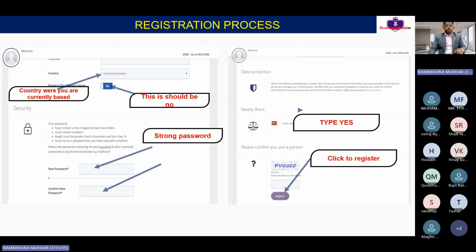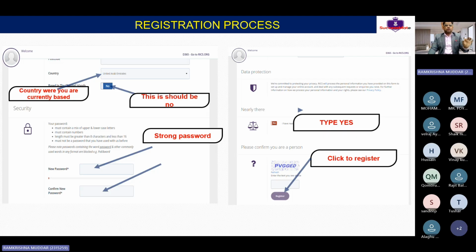This is very important. Even if you are holding a passport of India, but if you are working in the Middle East, then you should clearly write Middle East, not India. Clear, guys? If, for example, you have recently relocated to the Middle East, but most of your experience is from India, then you better write India, because they are going to see where your past experience is. But if you have been in the Middle East for the last 2 years, or in any country where you are currently working, that is the country name you have to write.